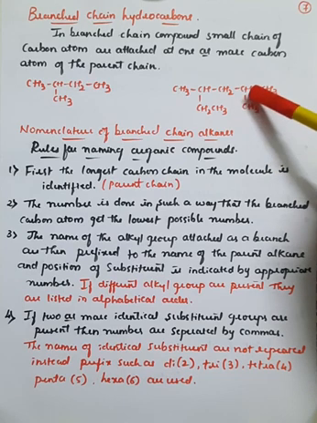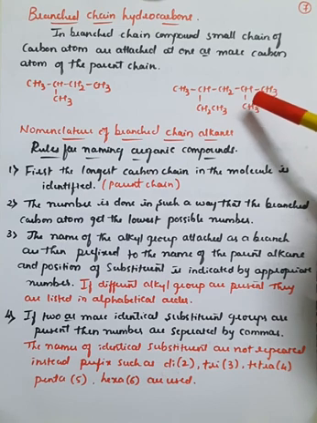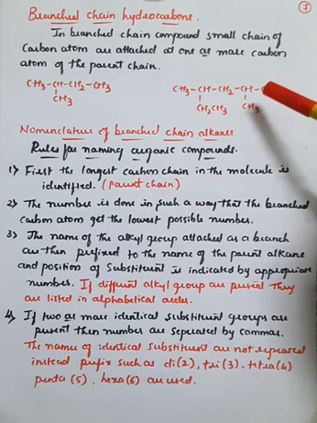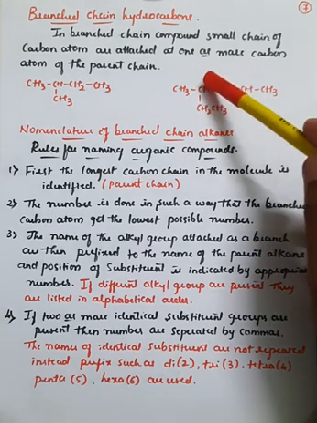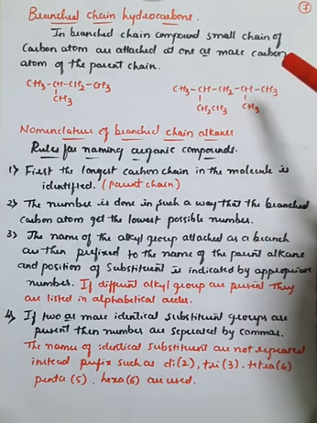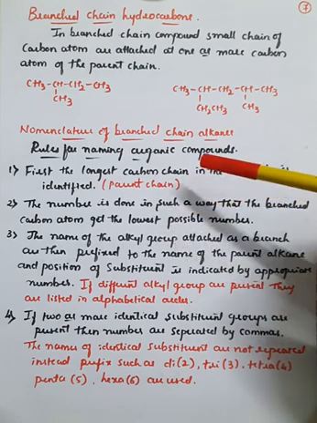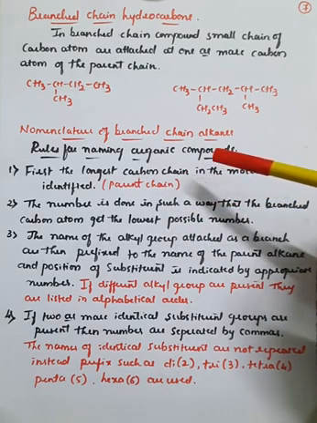So the attachment of carbon atoms, it may be one or more carbon atoms, to the parent chain or the main chain, these are generally called branched chain hydrocarbons. And there are certain rules for the nomenclature of branched chain alkanes or branched chain hydrocarbons. So we'll see what the important rules are in the identification and nomenclature of branched chain alkanes, right?